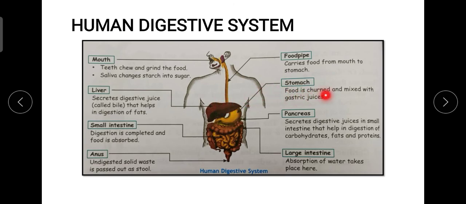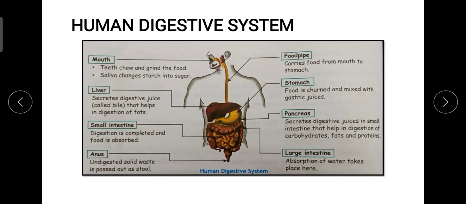Inside the stomach you can see that there is churning and mixing with the different digestive juices inside the stomach, which help in digestion of the food. After that, from the stomach it enters the small intestine, where the juices from the liver, the pancreas and the wall of the small intestine are added.